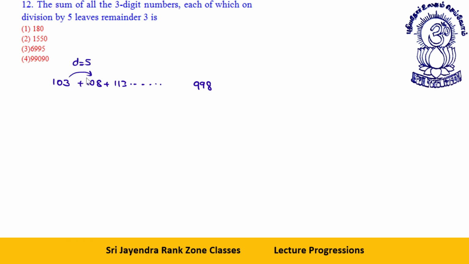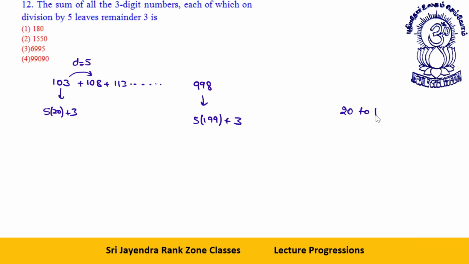Now you need to calculate the number of terms. See, 103 is like 5 into 20 plus 3. This is like the 20th term. And 998 is like 5 into 199 plus 3. Clear? So from 20 to 199, how many terms?